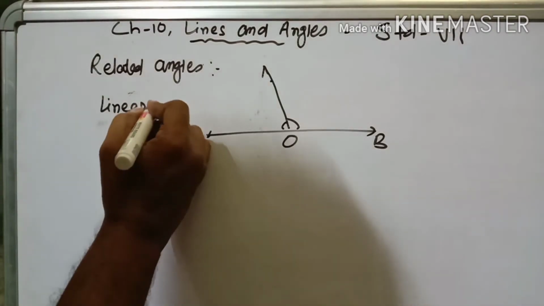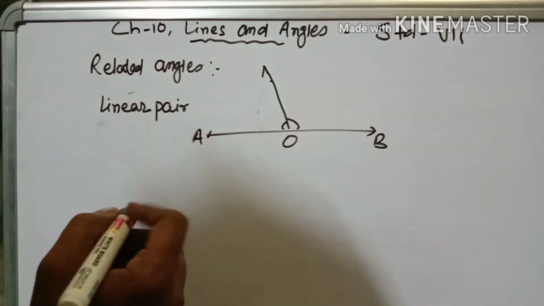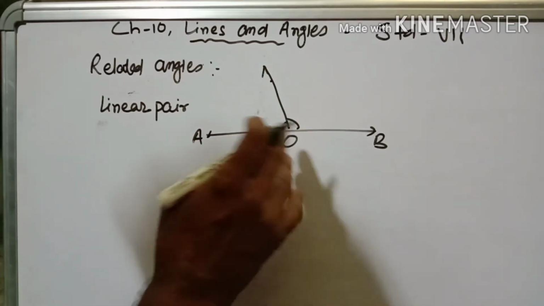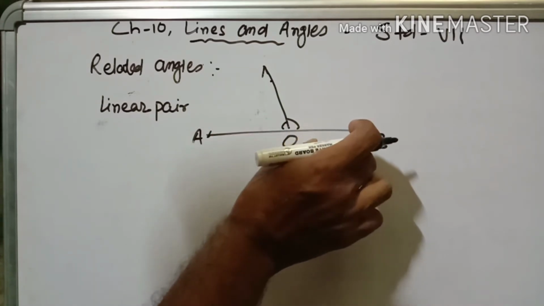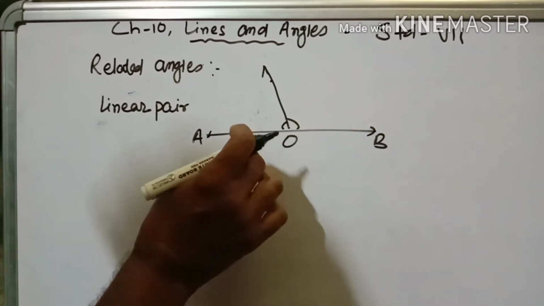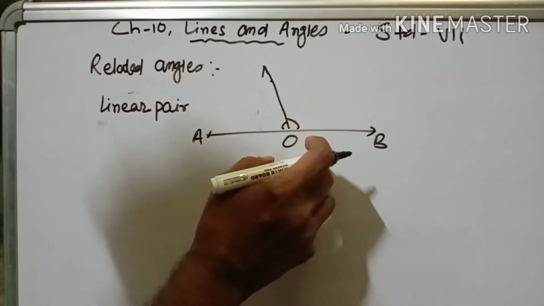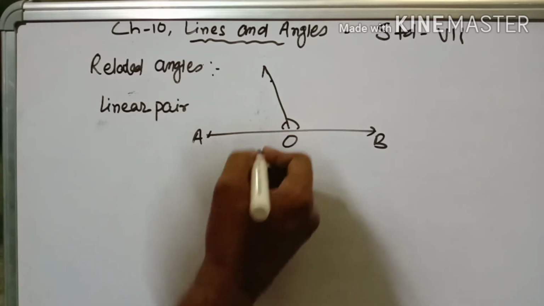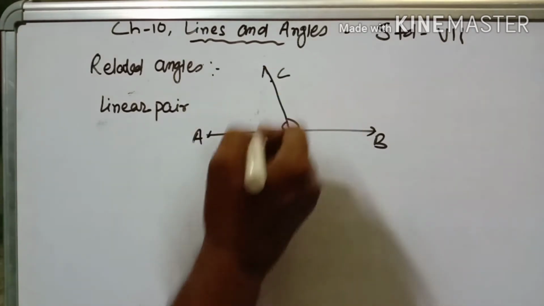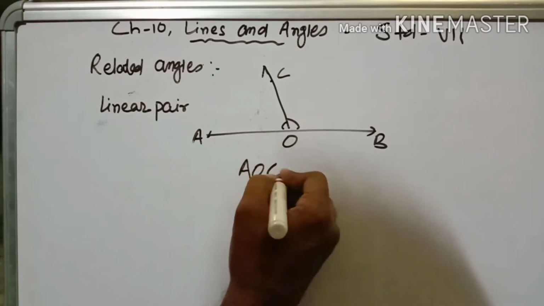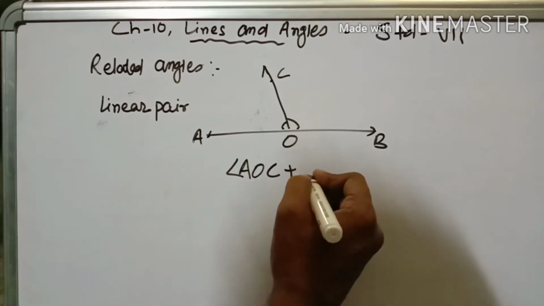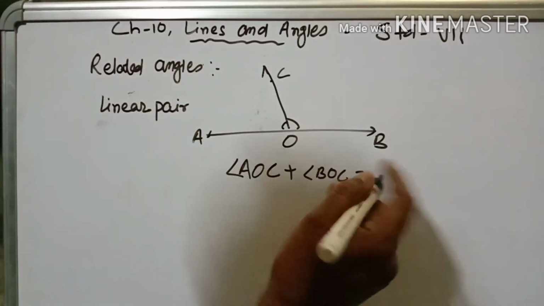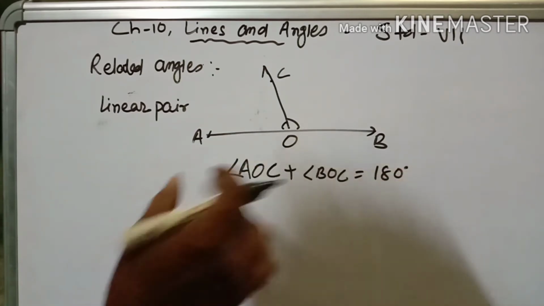Now linear pair. Two adjacent angles are said to form a linear pair if their non-common arms are opposite rays, that is, they are in a straight line. As we know, in a linear pair the sum of the two angles is 180 degrees. Let it be C. So angle AOC plus angle BOC form a straight line, so their sum will be 180 degrees. Right.